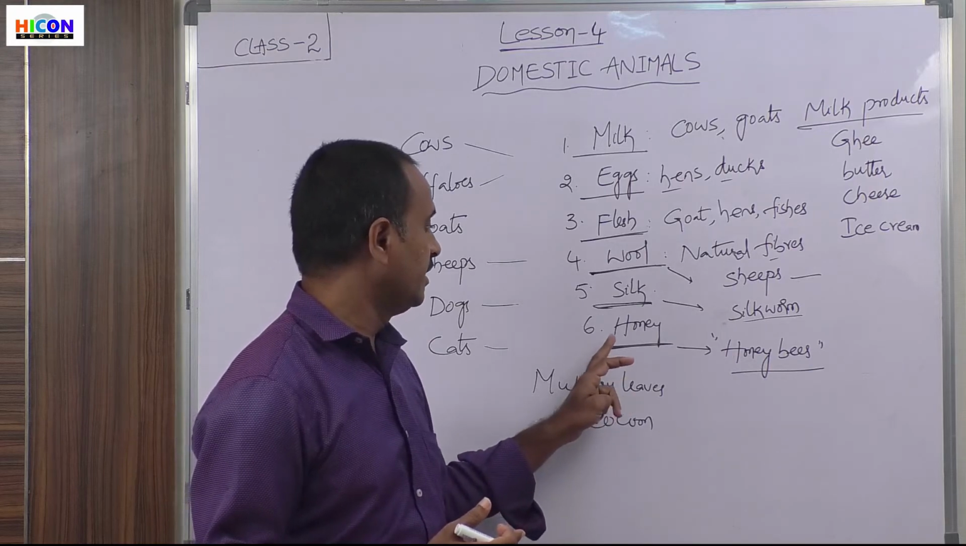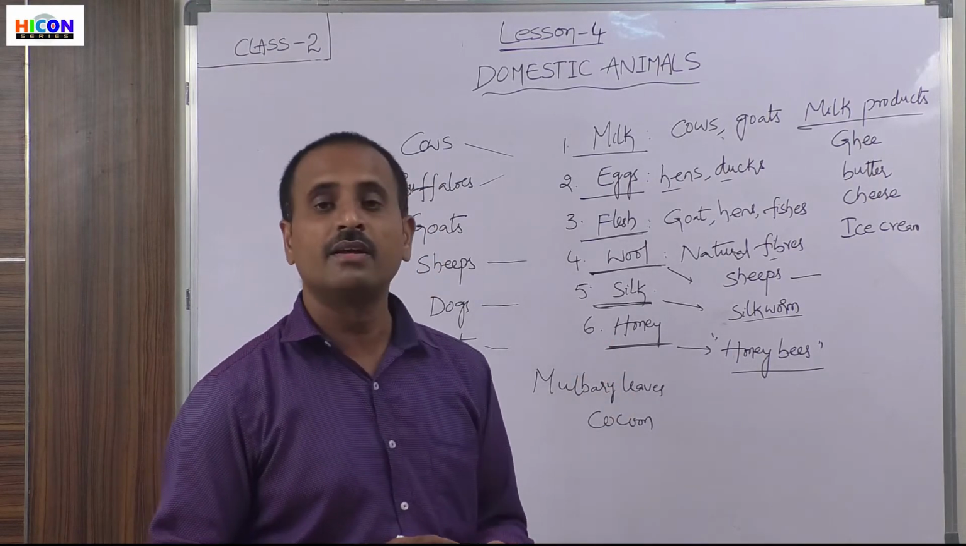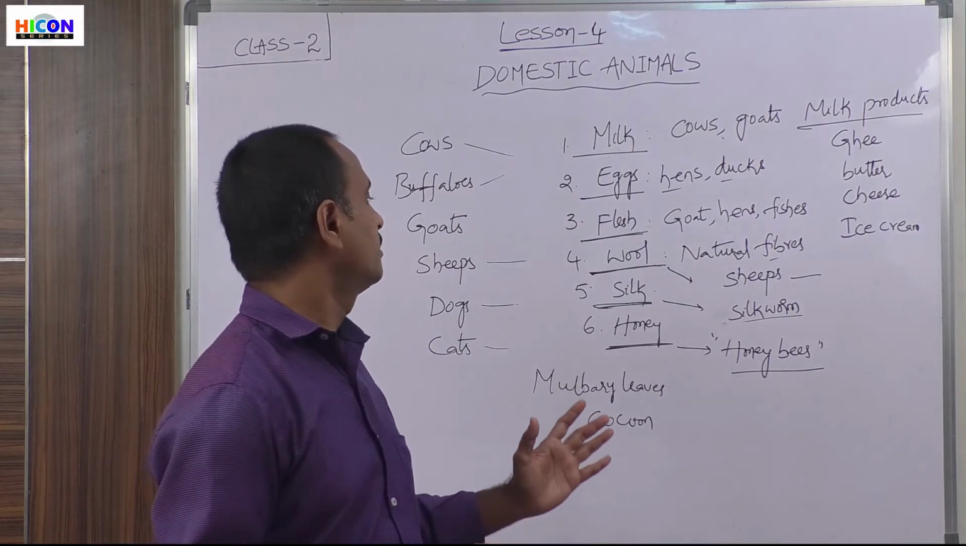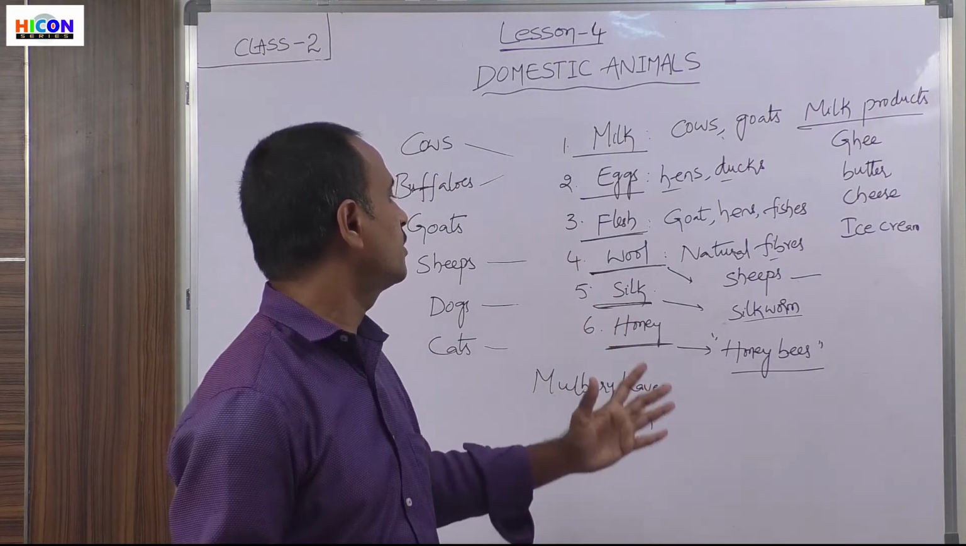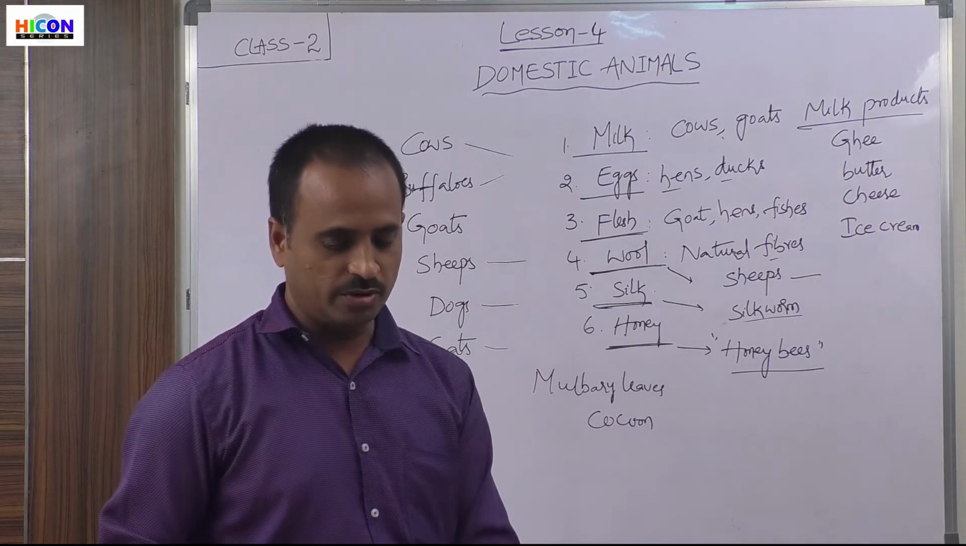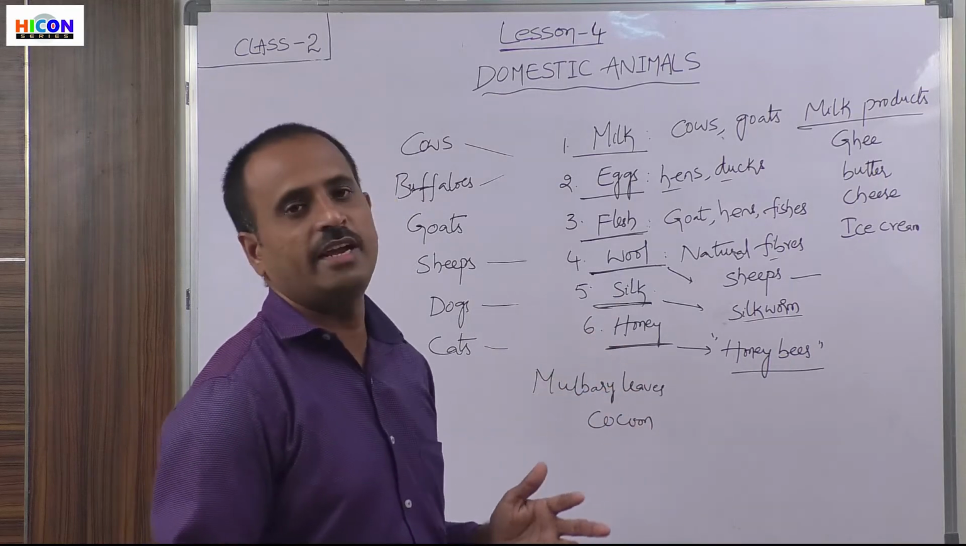And next, honey is a sweet syrupy liquid. So these are the different food items and different types of cloths obtained from wool and silk. So children, this is about the chapter on domestic animals.